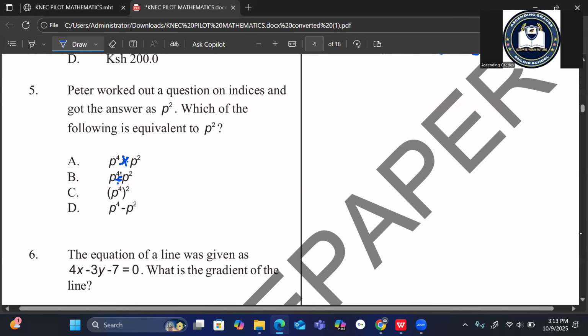So Peter worked out a question on indices and got the answer. So this was the answer Peter got. Which of the following is equivalent to p squared? According to the laws of indices, we say p power n multiplied by p power m is the same as p power n plus m.